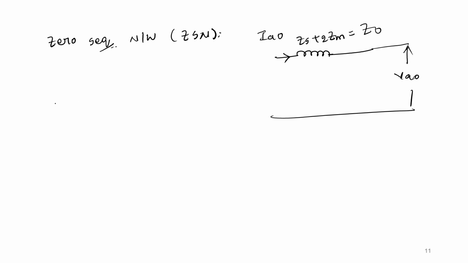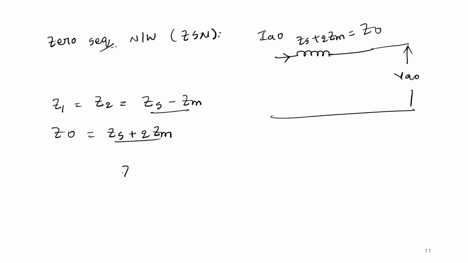One important thing that we should remember: the positive sequence impedance is equal to the negative sequence impedance, Zs minus Zm, and the zero sequence impedance is equal to Zs plus 2Zm for the transmission line. This is in terms of the self and mutual impedances, and in general Z1 is equal to Z2, the inductive reactance of the transmission line in ohm per phase per unit length.